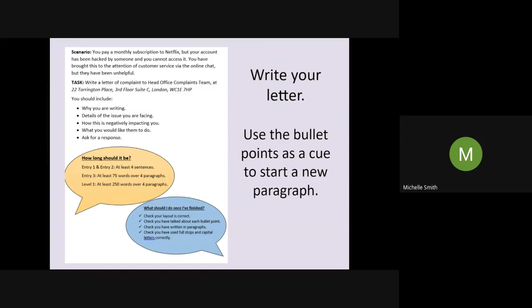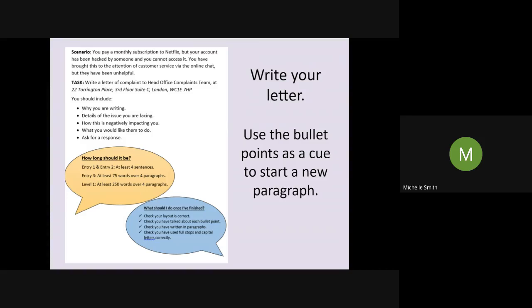Now, this can be as simple as, please get back to me as soon as possible. I would appreciate a response as soon as possible. Please respond at your earliest convenience. There's lots of different phrases that you could use there to ask for a response. Just ensure that whatever language you use, that it's formal.